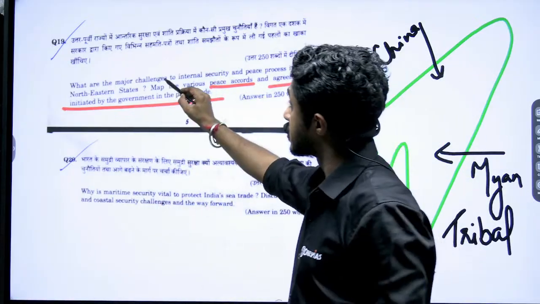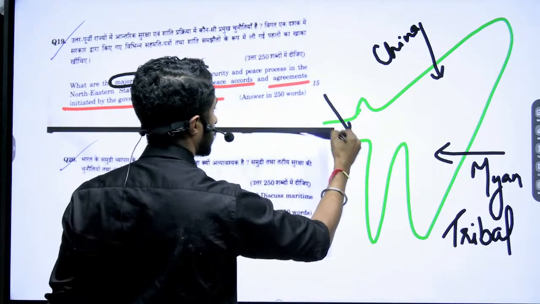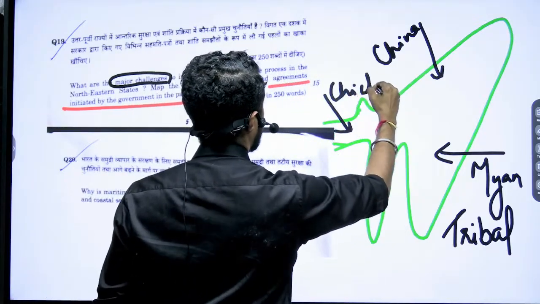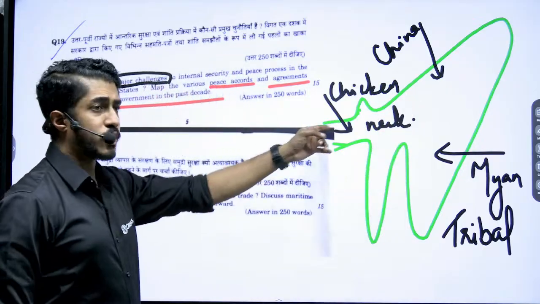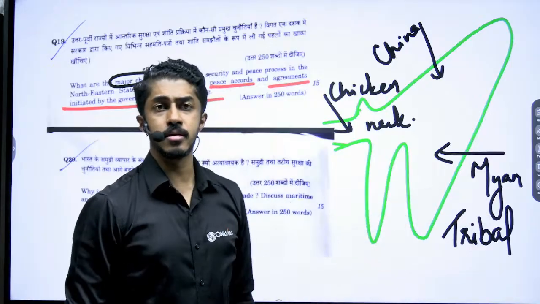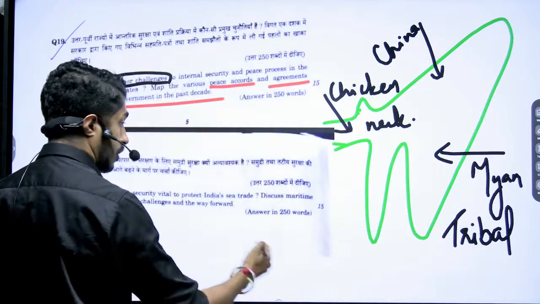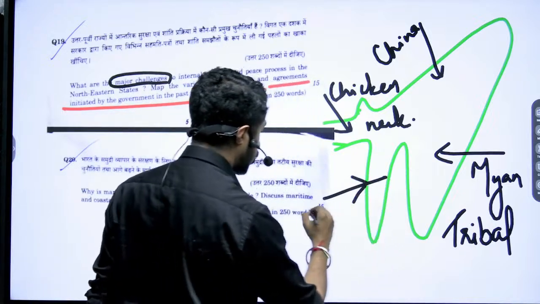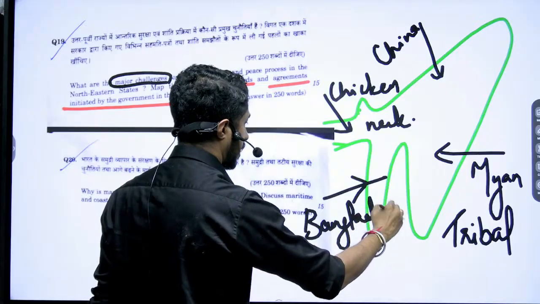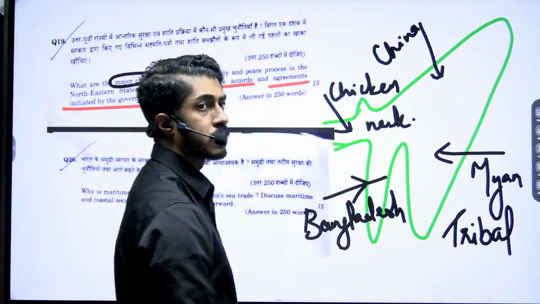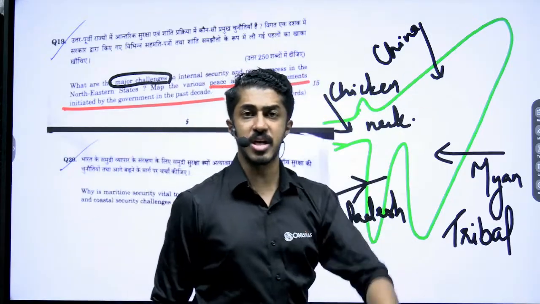Put up the challenges they have asked. So challenges means what? Again, the chicken neck. Transportation, only this one route is there, right? What else is there? And now one more thing you can add. We have a new neighbor, the old troublemaker only, but in a new avatar, Bangladesh. So all this will affect the internal security over here. These are the major challenges.